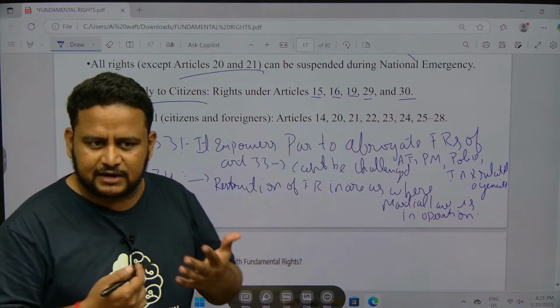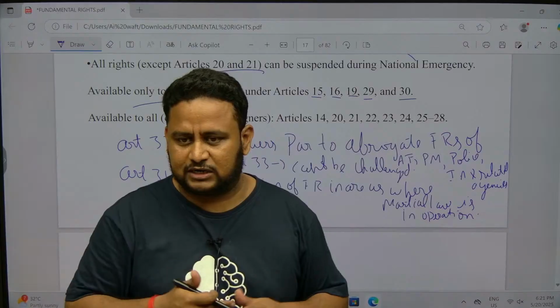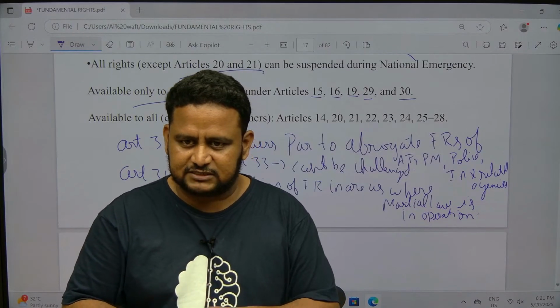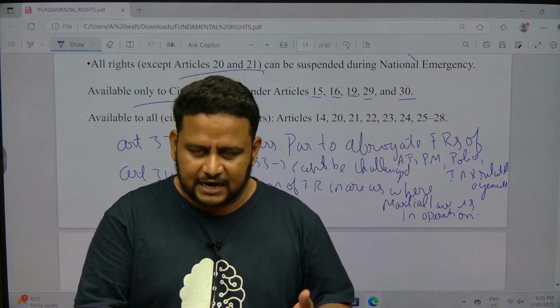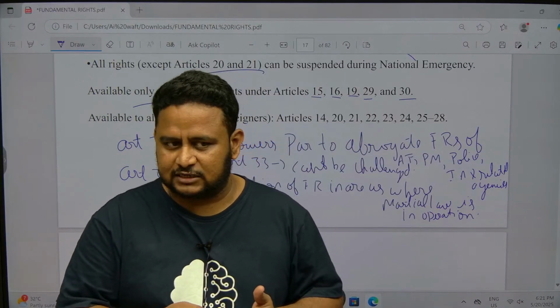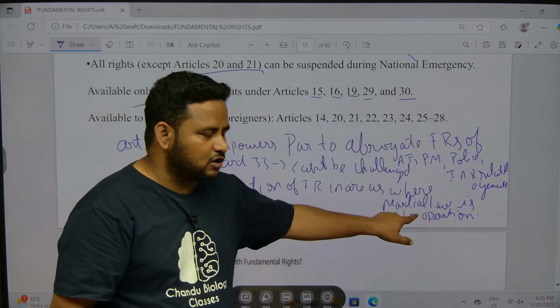For example, the right to movement. You cannot keep moving freely to any place you want. You will be allowed to move only if there is a necessity. Otherwise, simply as and when you want, you cannot move, because you could also be planning to spread violence or spread hate. That's why there is restriction of fundamental rights in areas where martial law is in operation.